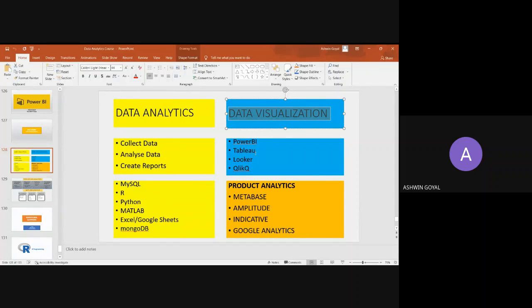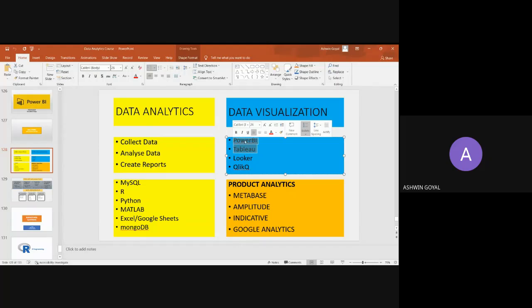I think Power BI and Tableau are extremely common. Many companies use these tools. Then for data analytics, what are the tools that we use? MySQL is common. R and I think Python is the most common one. Then MATLAB is there. Excel and Google Sheets is again very common. Then MongoDB is also there. So these are tools that you can use for data analytics.